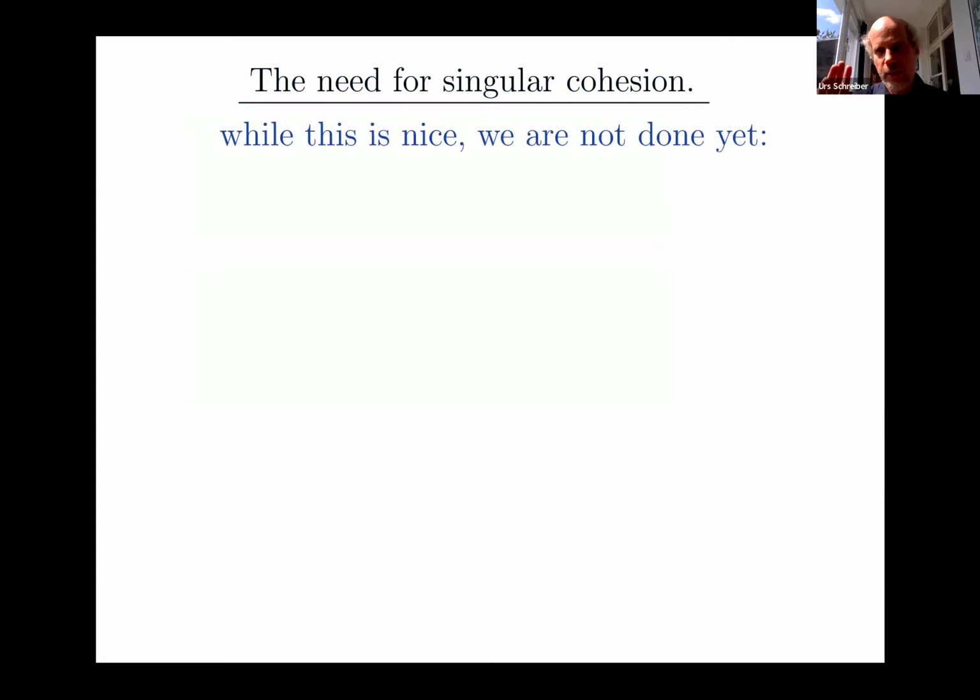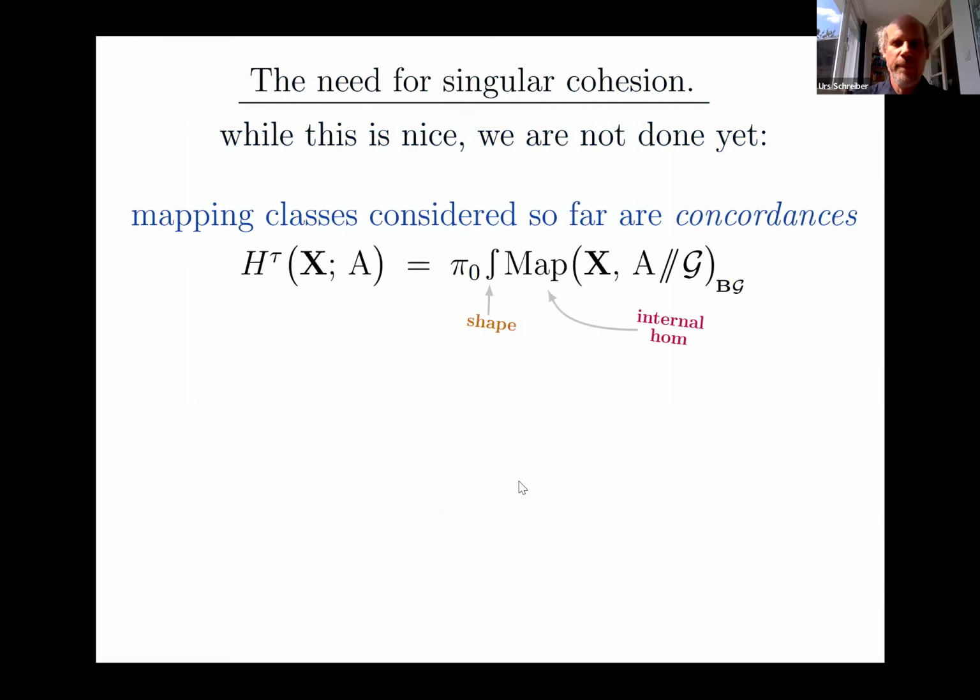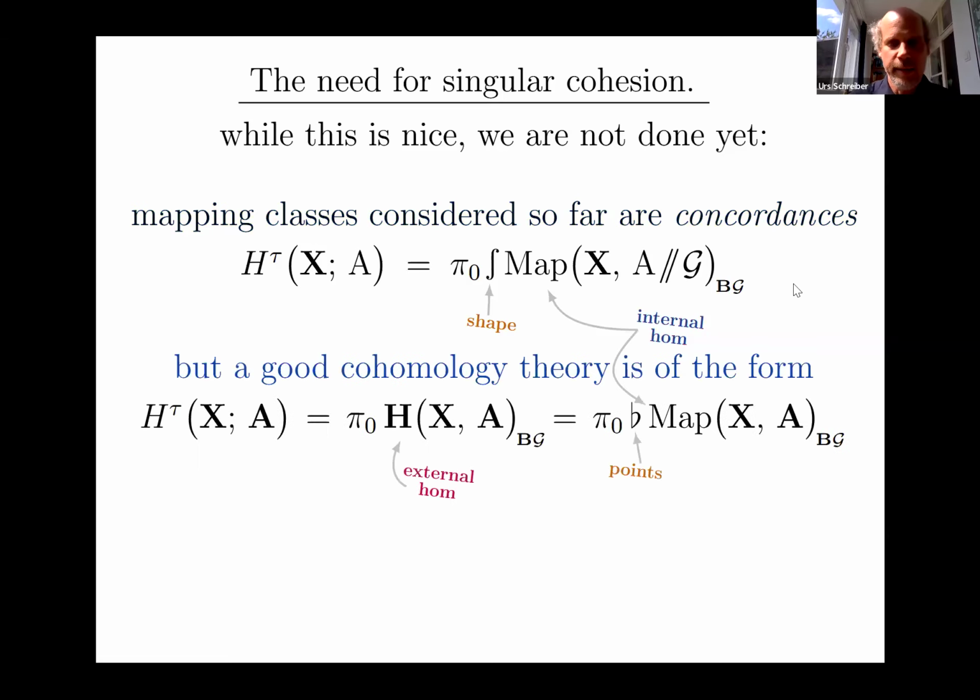Namely, while all this is nice, this global definition of orbifold cohomology that I presented, we are not done yet. What we discussed so far are mapping classes formed by concordance. So we formed the shape of the mapping space from X to our coefficient object. But remember, I actually said that a venerable cohomology theory should be given by pi 0 of the external hom, not the internal hom and then take the shape, but the external hom, which can also be written as the internal hom, but then you don't take the shape, but the underlying group of points.